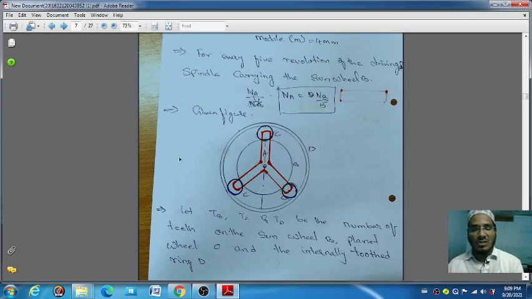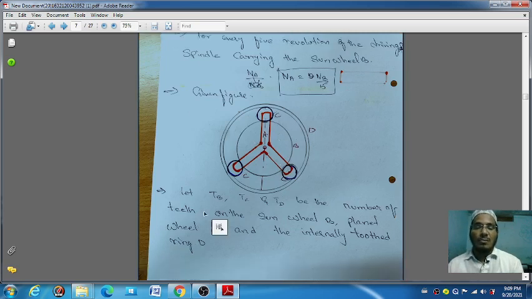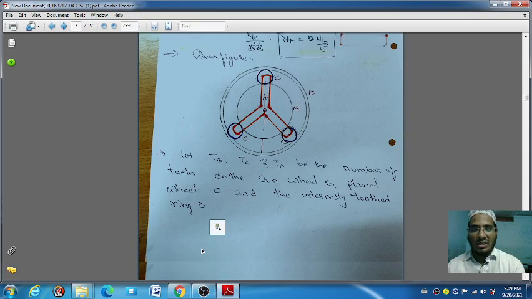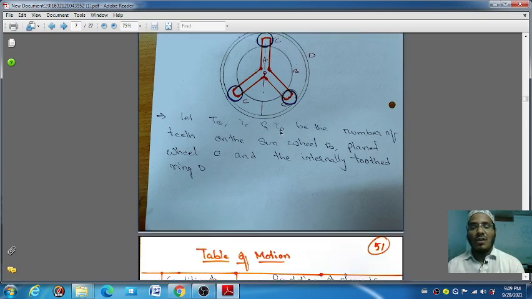The question has also given the figure, so we have to suppose, since for the spider there is no number of teeth, that's why TC, TB, TD. We have to calculate the number of teeth: let TB, TC, TD be the number of teeth on the sun, planet C, and the internally toothed ring D.